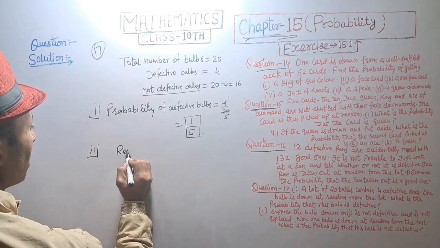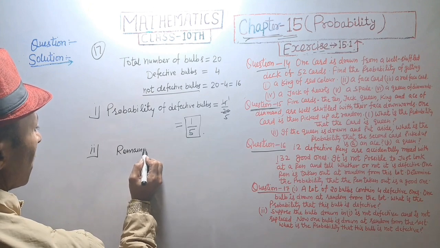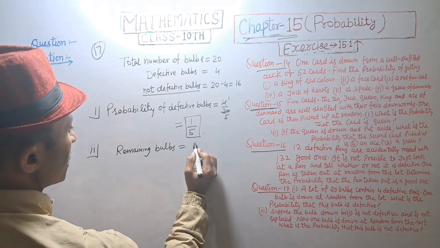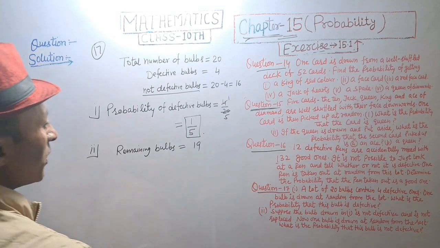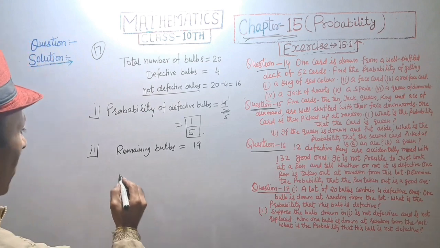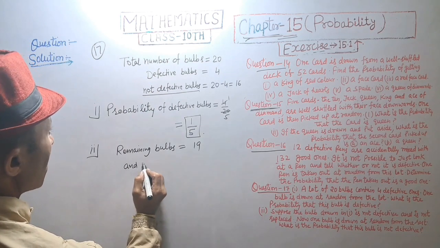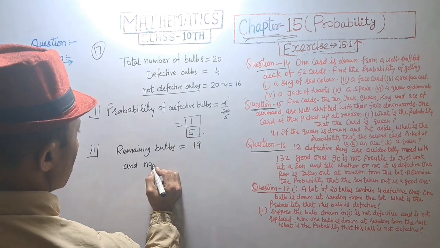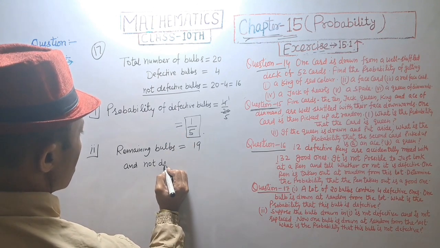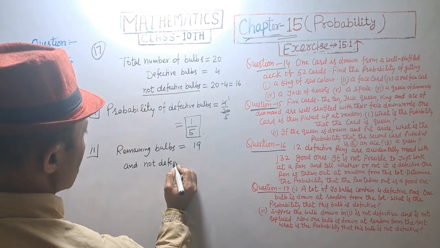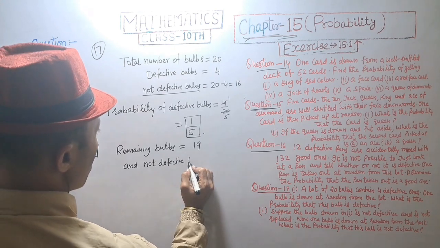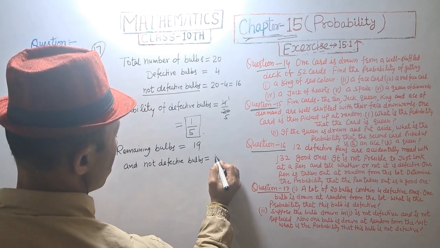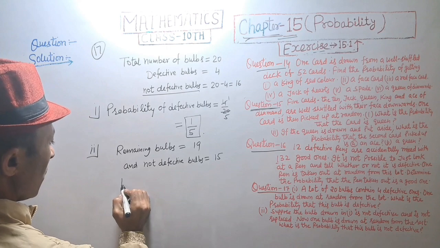Remaining bulb is equal to 19 and not defective bulbs is equal to 15.